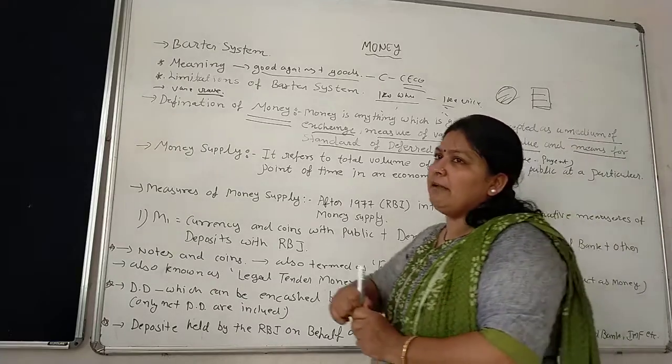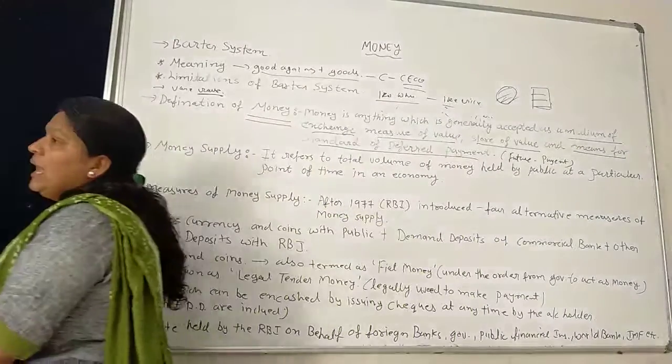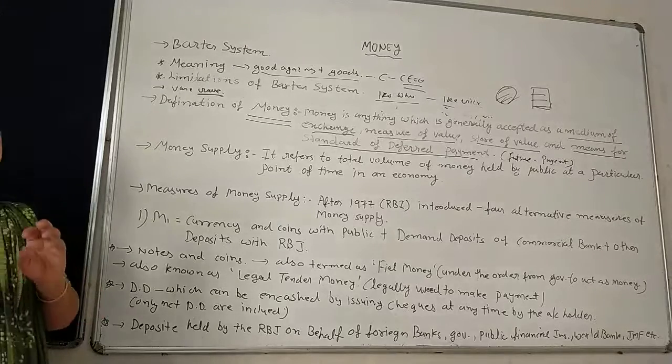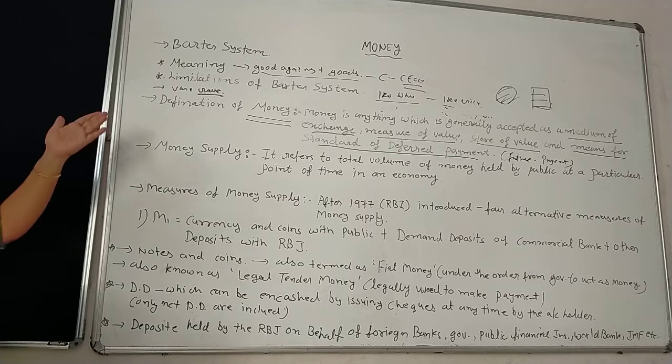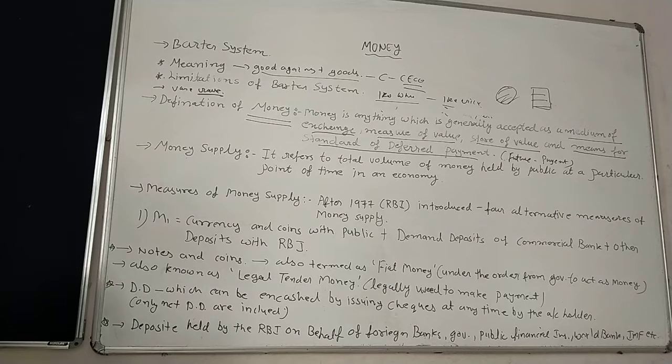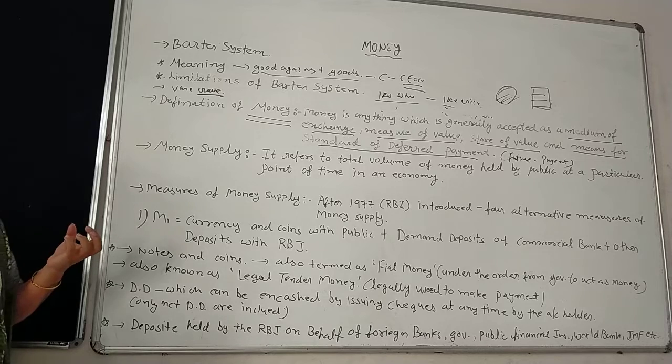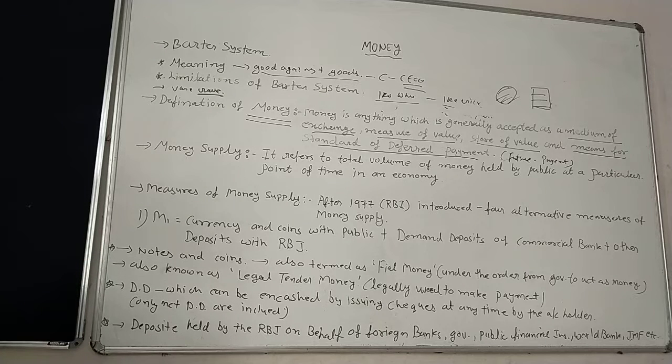So that is the value of money, that is the definition of money. In the definition of money, we can clearly see that all the limitations the barter system had are overcome by money. Now, money is a very vast concept. This is not a narrow concept.